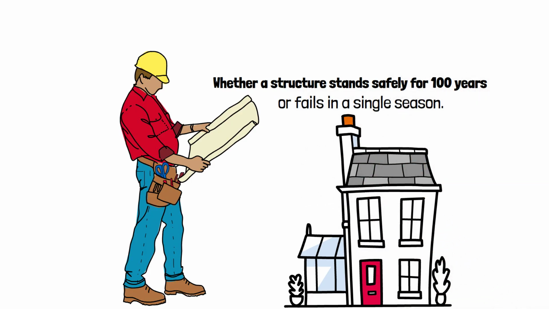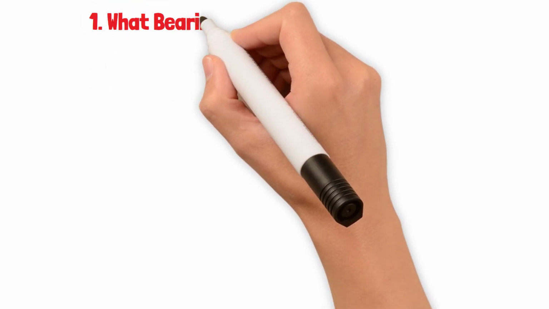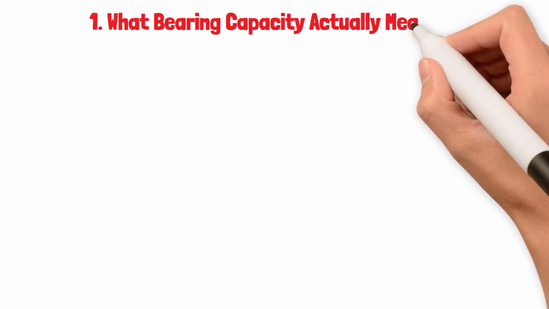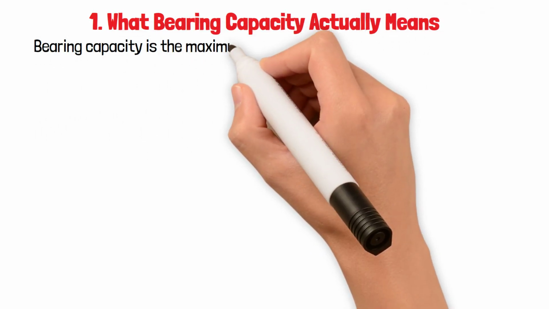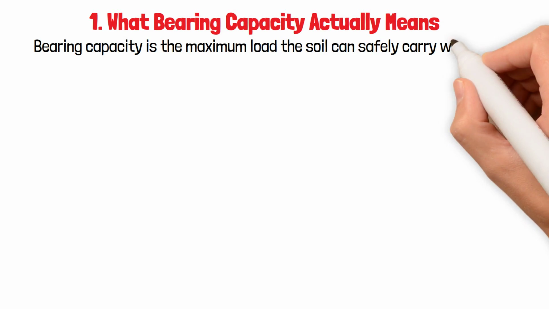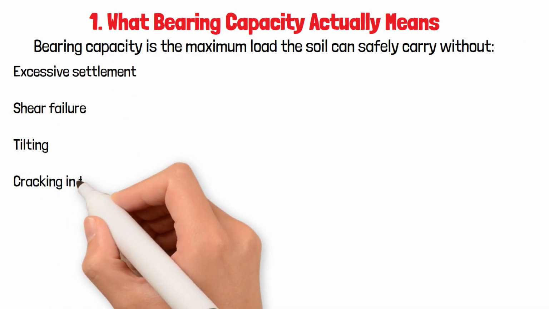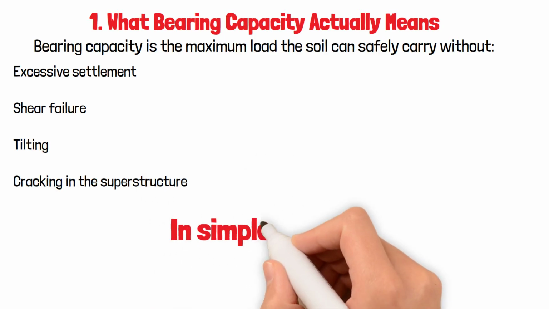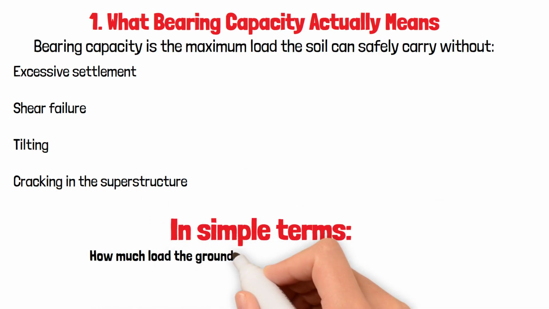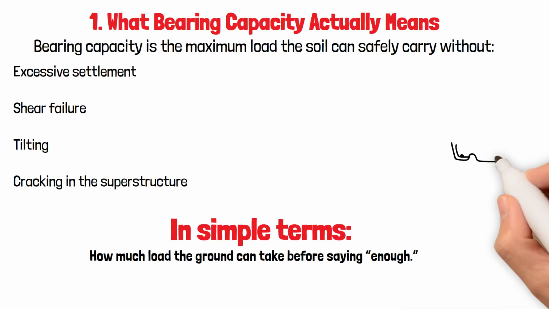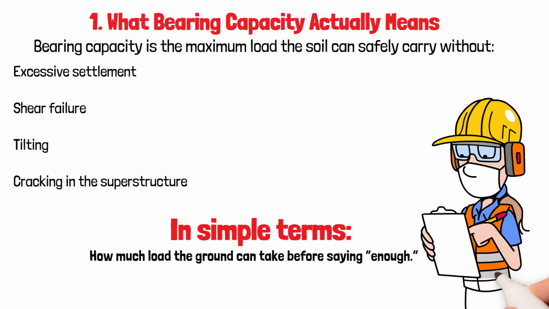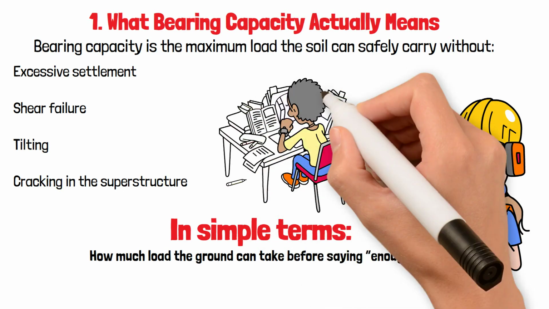1. What bearing capacity actually means. Bearing capacity is the maximum load the soil can safely carry without excessive settlement, shear failure, tilting, or cracking in the superstructure. In simple terms, how much load the ground can take before saying enough. This is one of the most important parameters in all of civil engineering and a top exam subject worldwide.